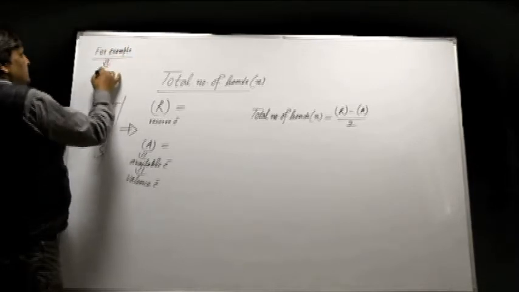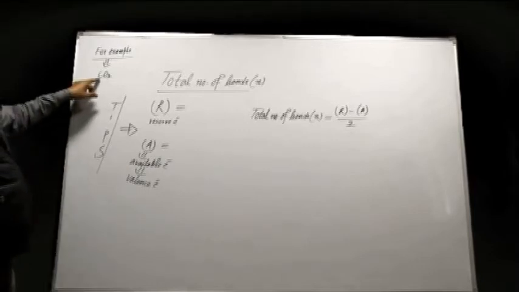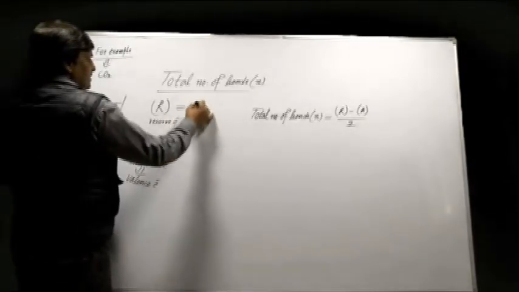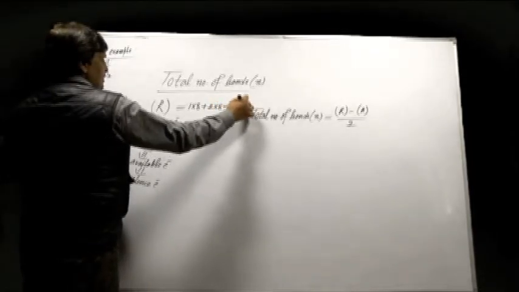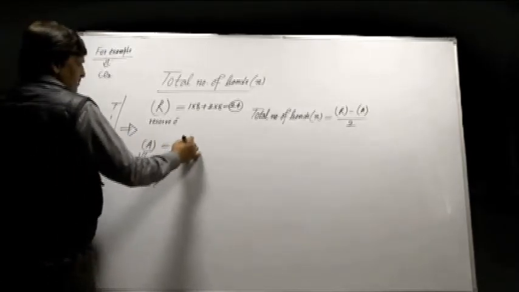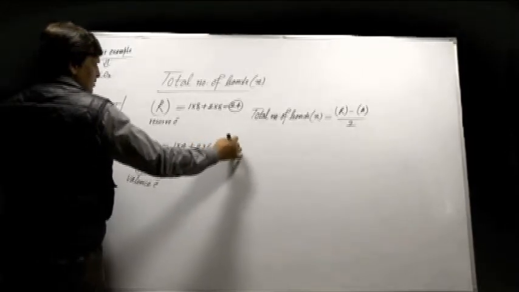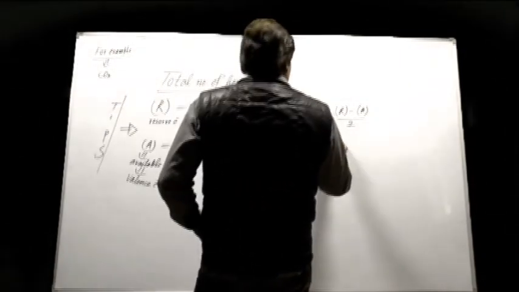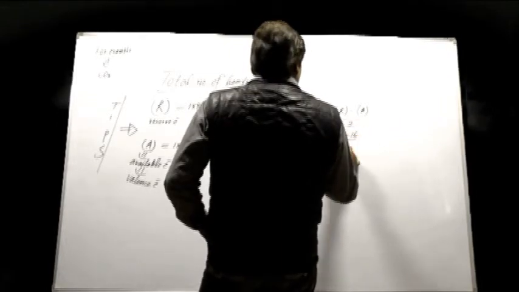suppose we are interested to know the total number of bonds and types of bond in CO2. In one CO2, there is 1 carbon atom and 2 oxygen atoms, so the value of reserve electron for 1 carbon will be maximum 1 into 8, for 2 oxygen maximum 2 into 8, that becomes equal to 24. As far as the valence electron of CO2 is concerned, 1 carbon has 4 valence electrons, 2 oxygen has 6 each, so the total available electron is equal to 16. So, what will be the total number of bonds? 24 minus 16 divided by 2 equals 4.